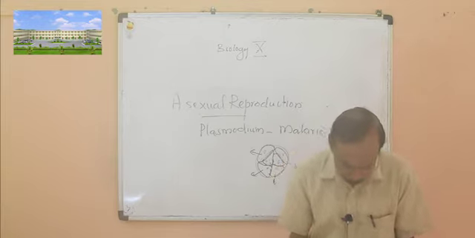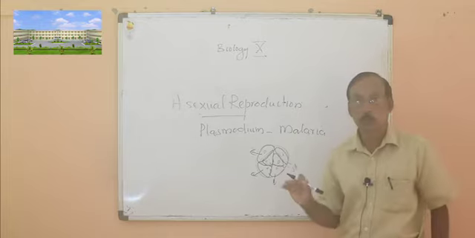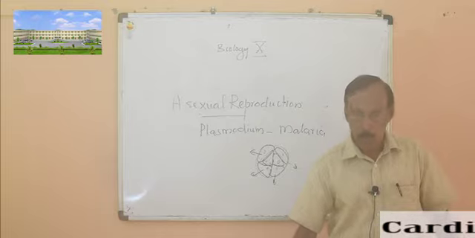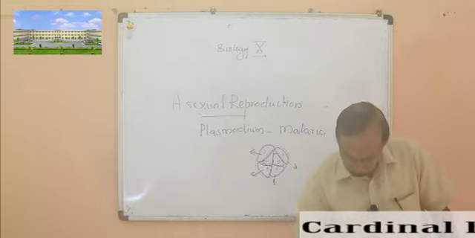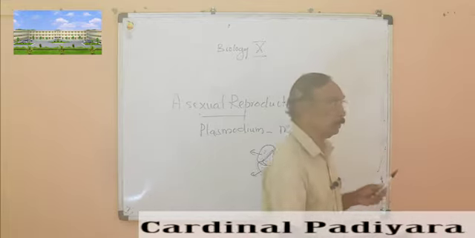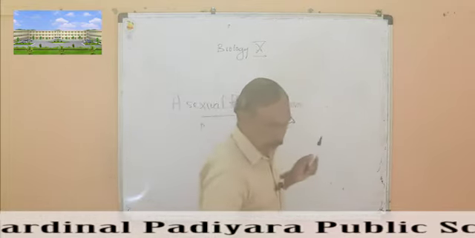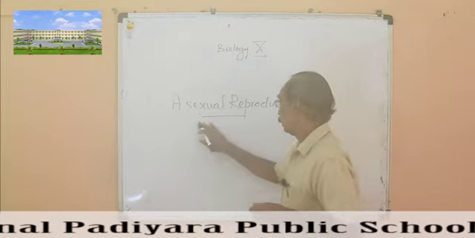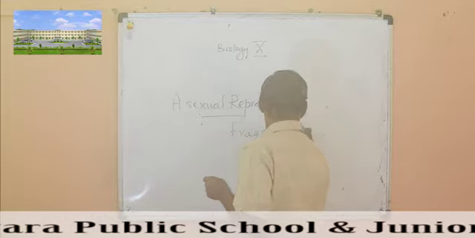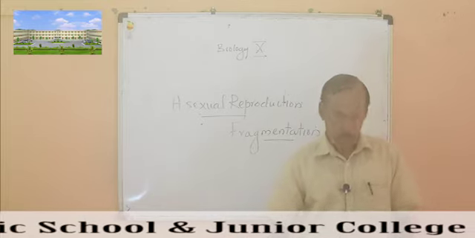Then the next type is fragmentation. Here we discussed unicellular organisms, having one cell. But in a multicellular organism, a simple method of fission is not possible, meaning many cells are there and it cannot just divide. The next one, given as an example in the textbook, is fragmentation in multicellular organisms. Fragment means pieces. Thus, the organism divides into pieces.